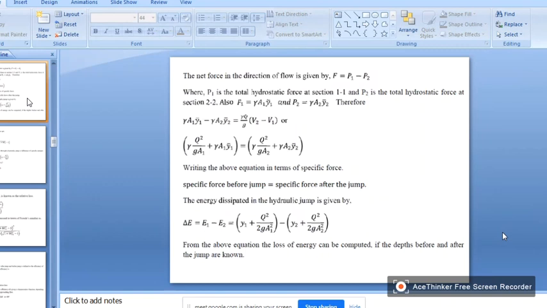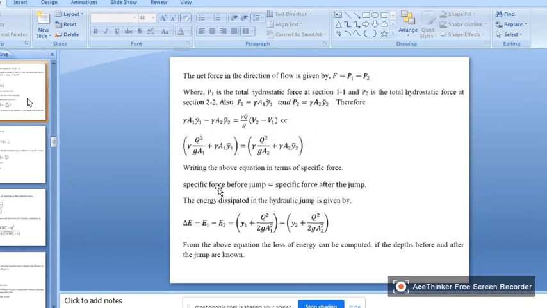Gamma is the unit weight of the water. Similarly for P2, gamma A2 y2 dash. So substitute these two values and you will have this equation, and then you can rewrite that equation like this. Okay.